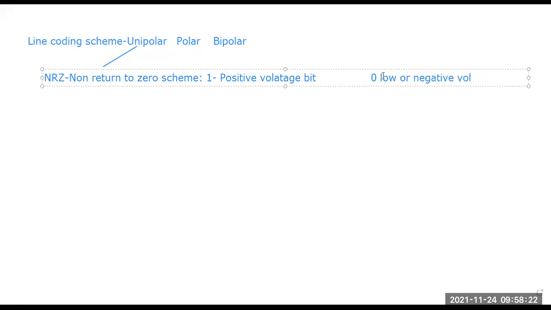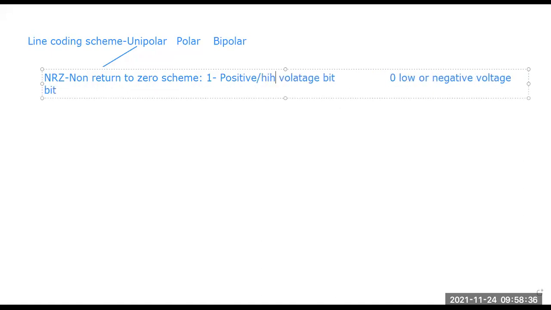In this scenario, the negative bit is not present; we are considering a low voltage bit. So it can be a positive or high voltage bit, and it can be a low or negative voltage bit. The signal is represented by these positive and low voltage bits.